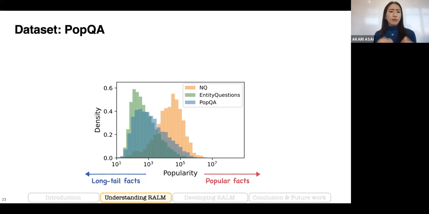Here's a popularity distribution of three different question answering datasets: Natural Questions, EntityQuestions, and PopQA.